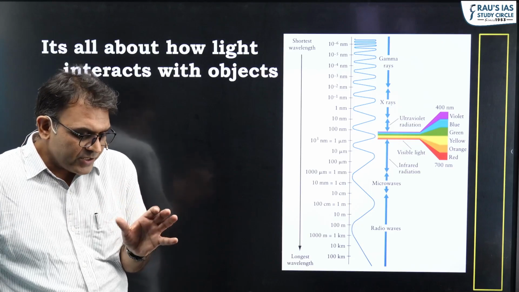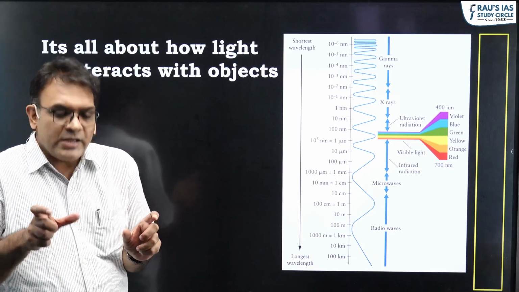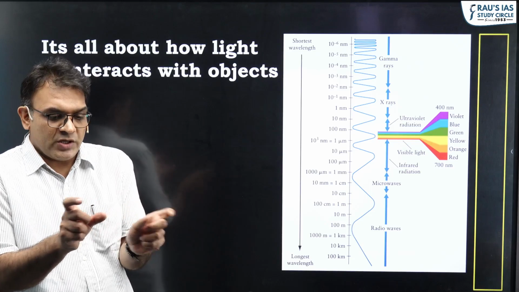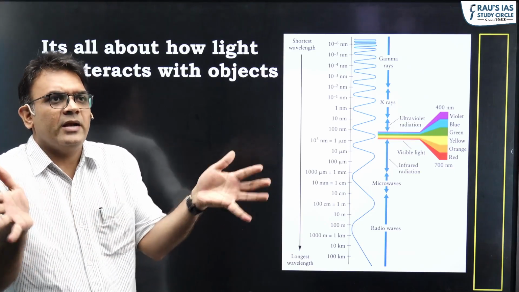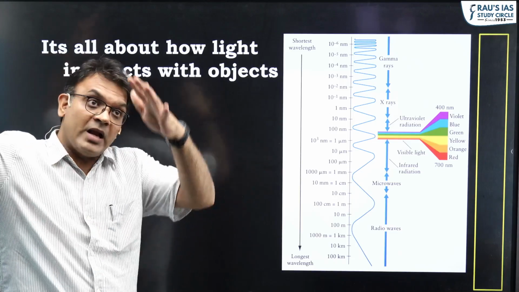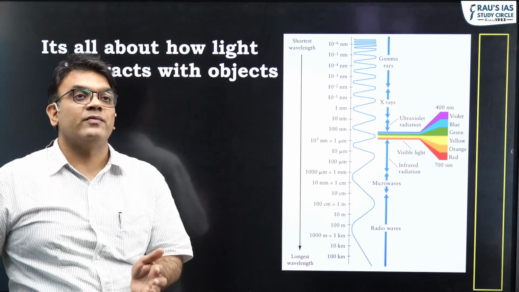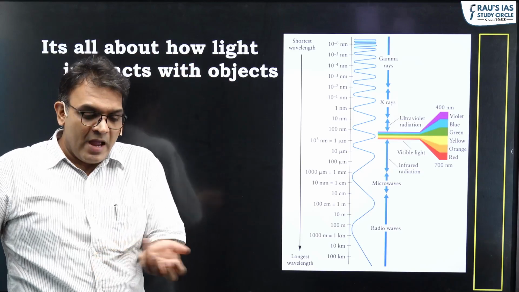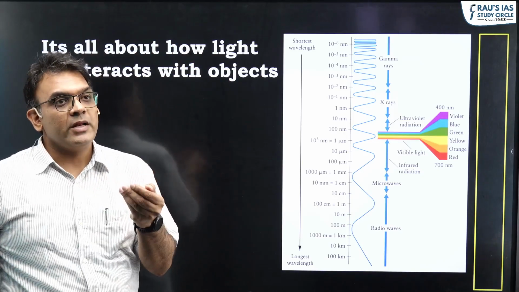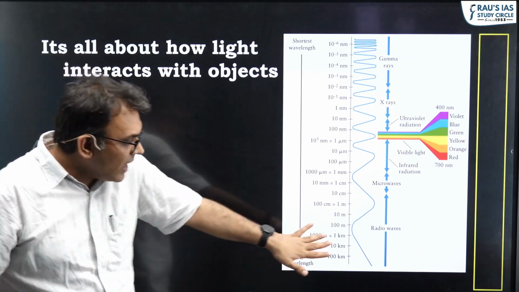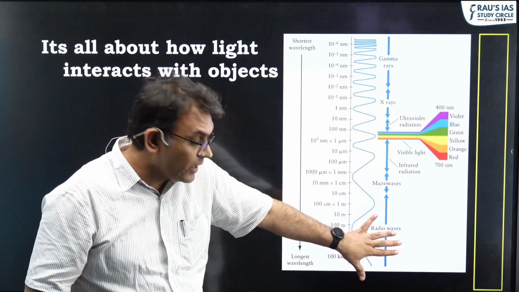Please understand this: if the size of the wave and the size of the particle are comparable to each other, they can interact. It's like taking two billiard balls and hitting them against each other. But if I took a larger ball, say the size of this building, and hit it with a small billiard ball, it will roll over the billiard ball. As a result, these large waves, radio waves as we know, are large waves.